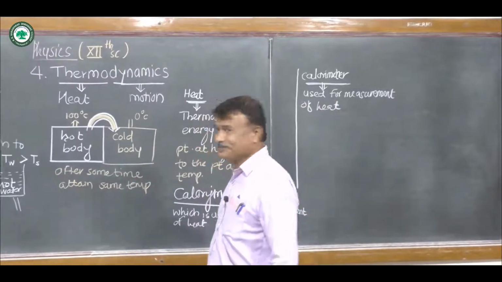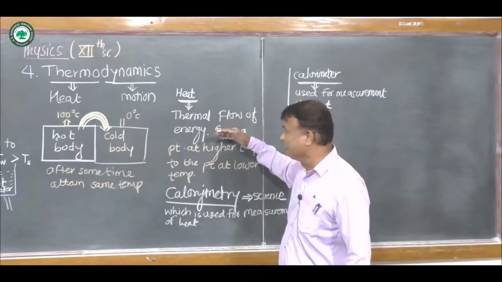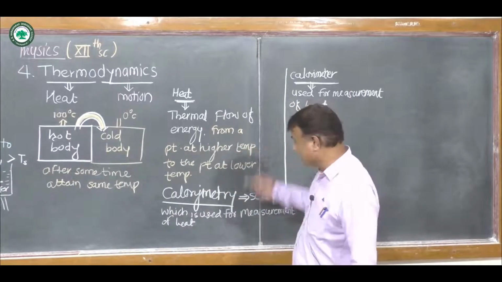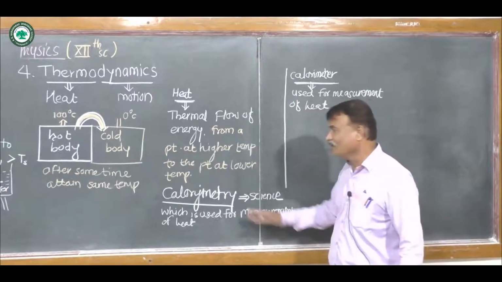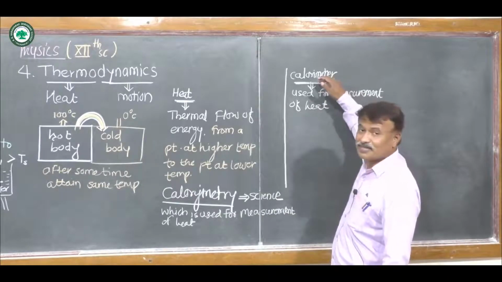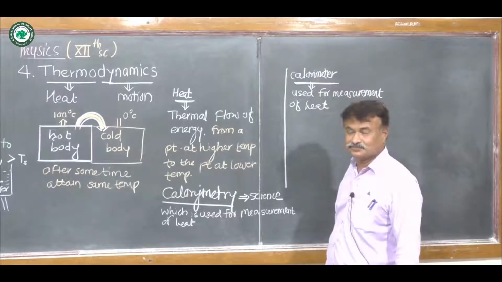So this is about the heat. Heat means thermal flow of energy from a point at higher temperature to the lower temperature. The science used for measurement of heat is called as calorimetry, and the apparatus which is used for measurement of heat is called as calorimeter.